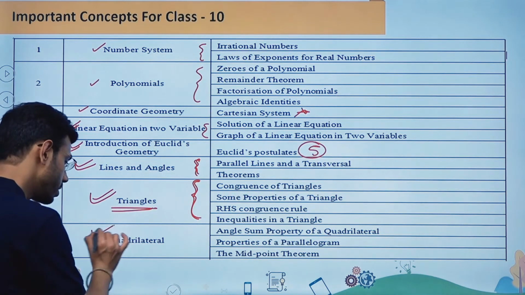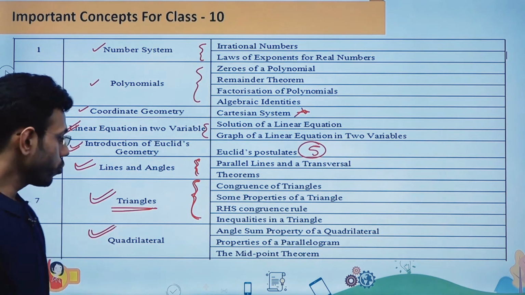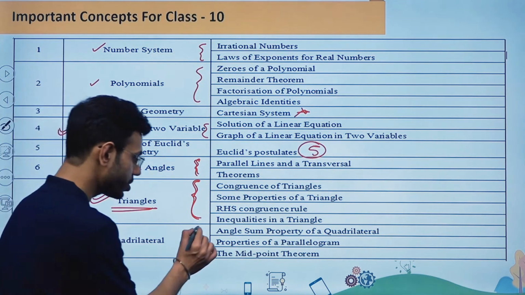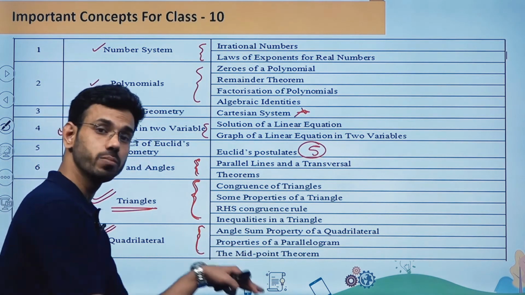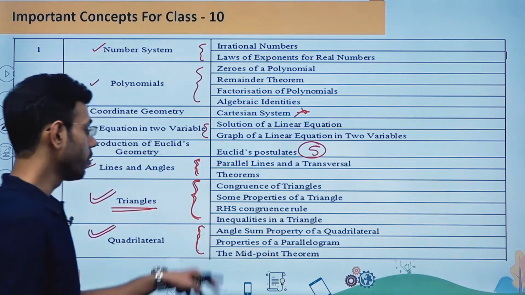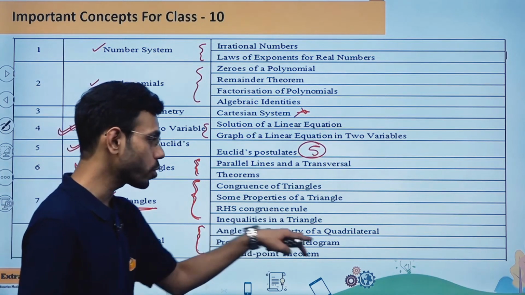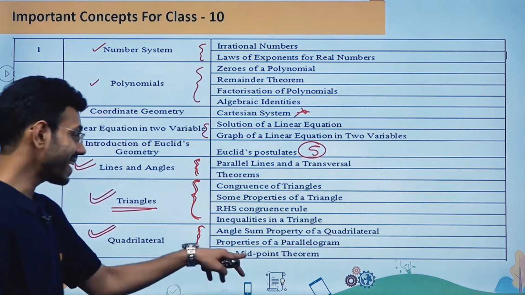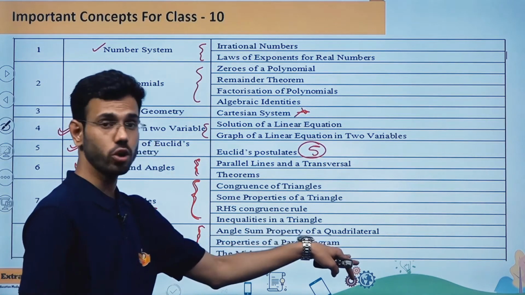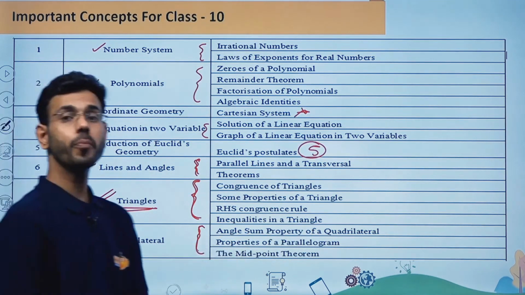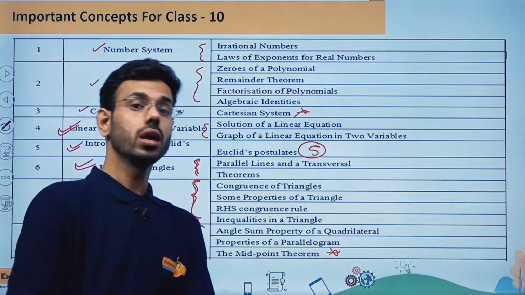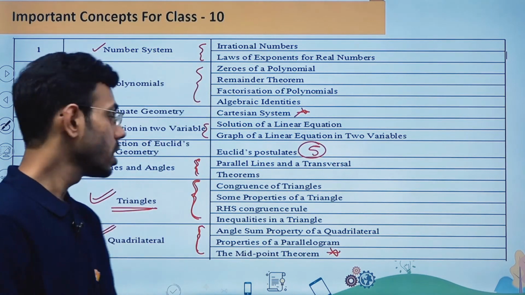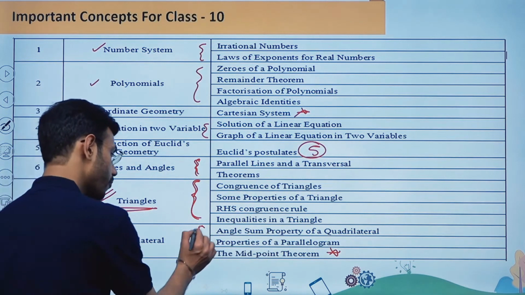The next chapter is going to be quadrilaterals. When I'm talking about quadrilaterals, these 3 concepts should be in your mind, and you should be practicing more on them. The first concept is angle sum property of a quadrilateral. Second is properties of a parallelogram, and third is midpoint theorem, which is very important when framing the questions for the exam. So these 3 are very important.